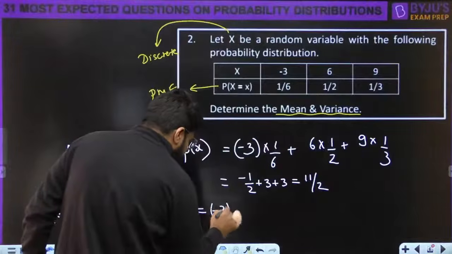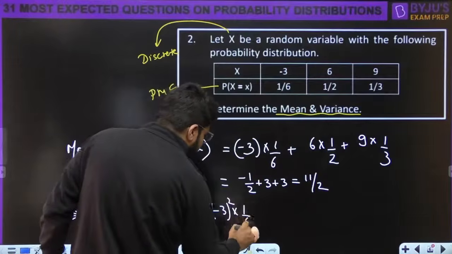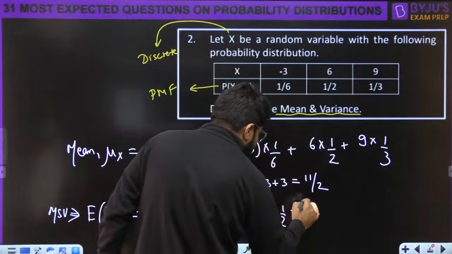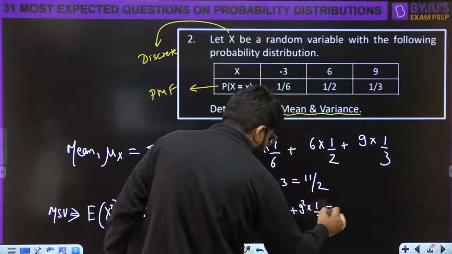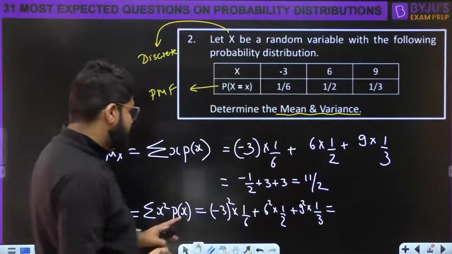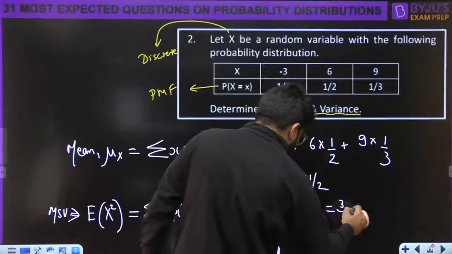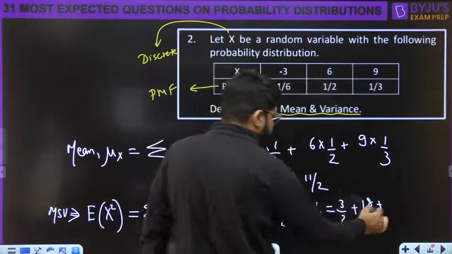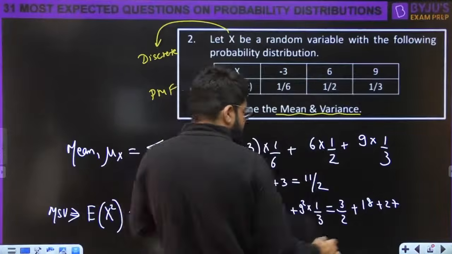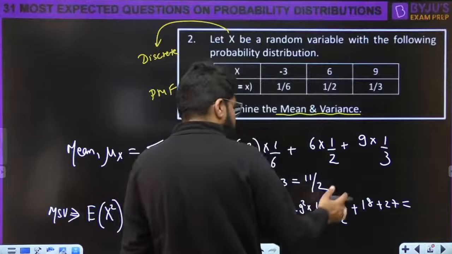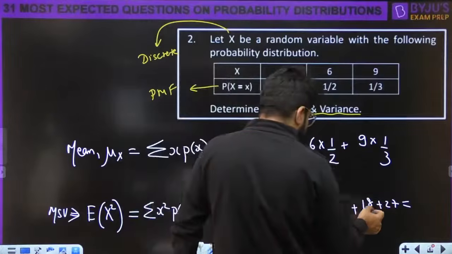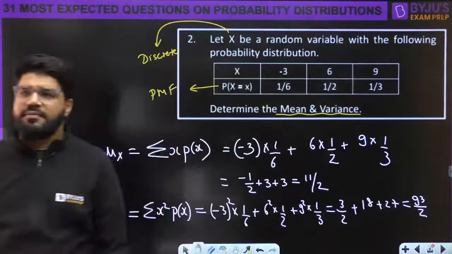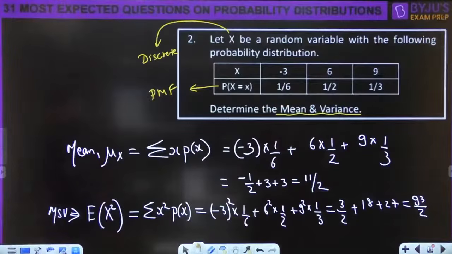So minus 3 square into 1 by 6. Next is 6 square into 1 by 2. Next is 9 square into 1 by 3. Okay, this is 3 square, 9 by 6, that is 3 by 2, plus 6 square, 36 by 2, 18, and this becomes 27, correct. So it is actually equal to 93 by 2. Keep checking the value.